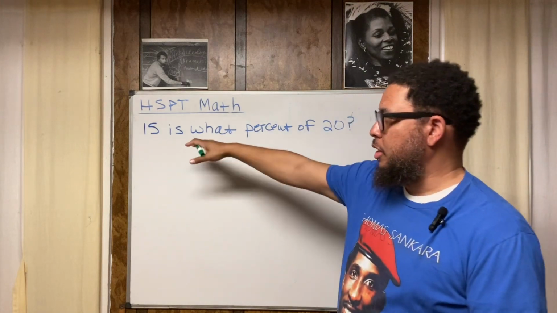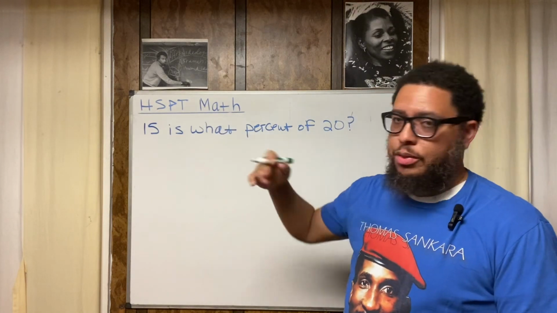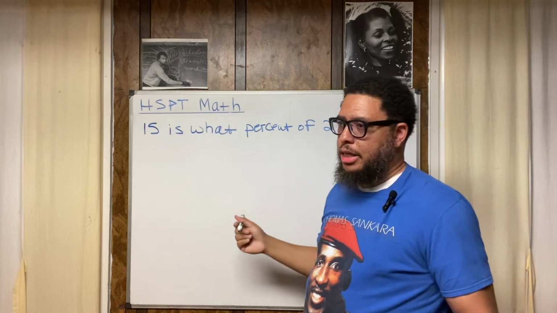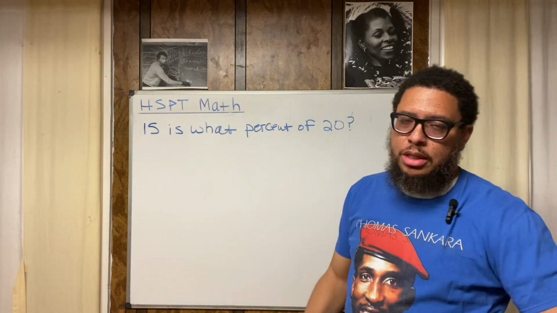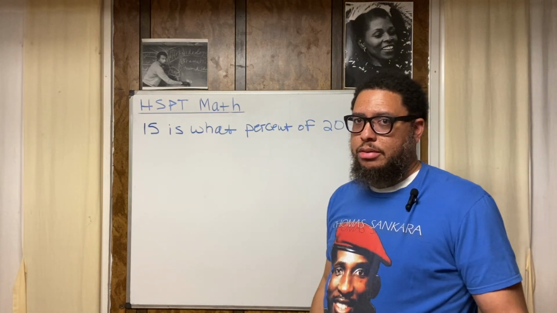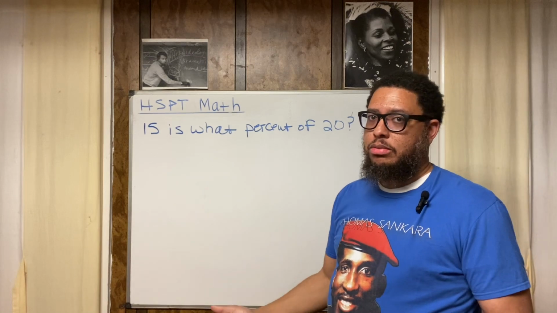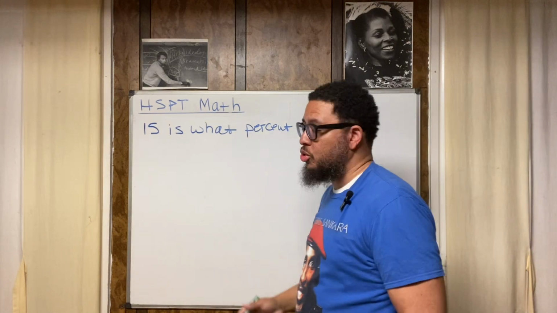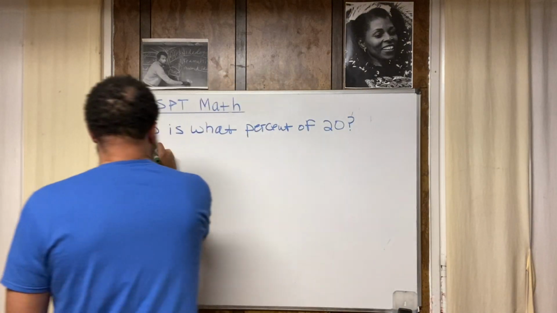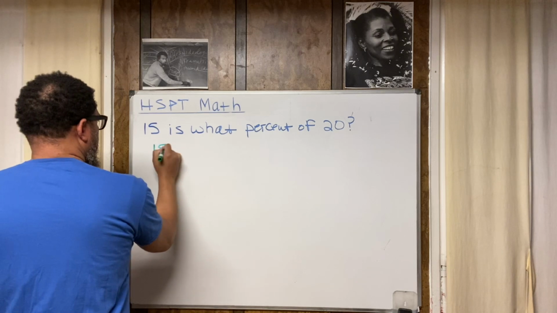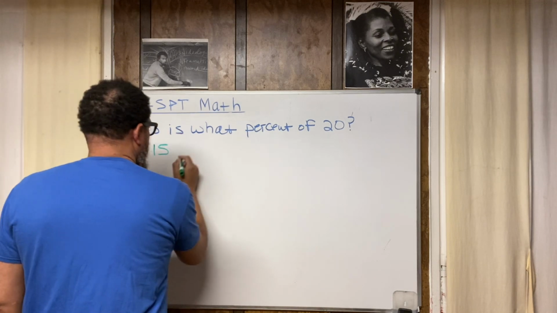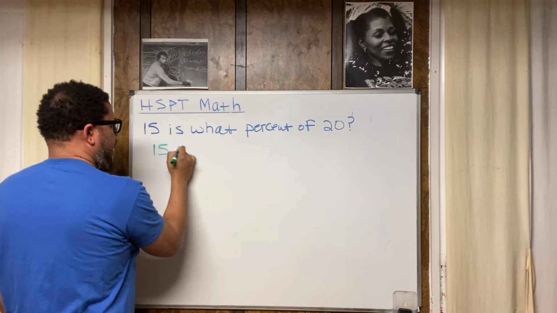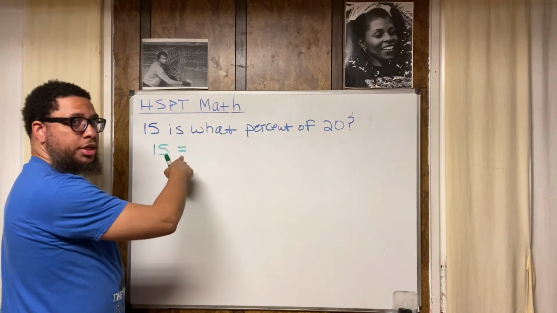All right. So we start out with the number 15. Number 15, we don't translate that per se. It's like the word no in the Spanish language and in the English language. Same word, two different languages. So we've got 15. Then the word is translates to an equal sign.